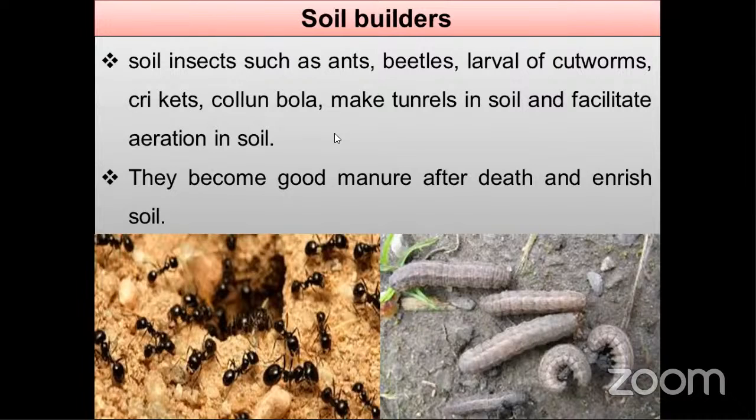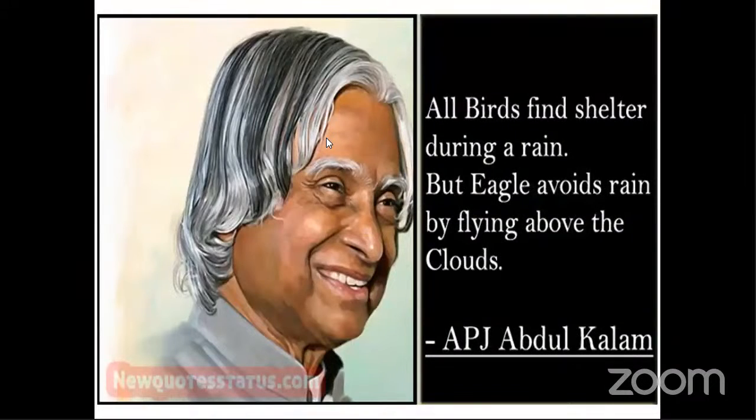Scavengers are different, soil builders are different. So that's all for today's lecture, because it's an introduction class. That's why I'm giving a brief introduction to entomology. From next class onwards, we will cover history, morphology, taxonomy, ecology, toxicology, some subjects related to entomology. From next class onwards, we will start with history.